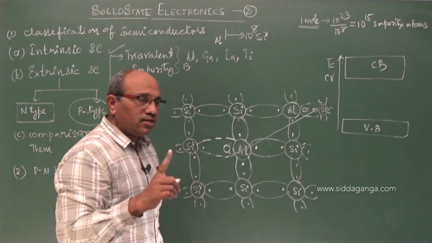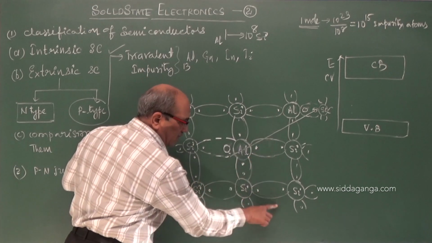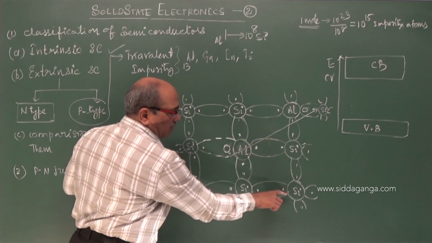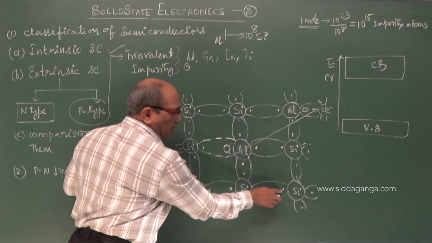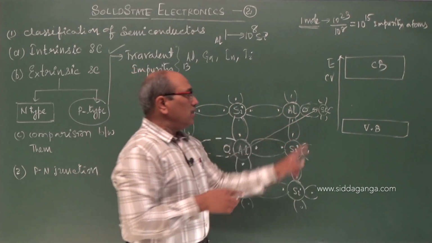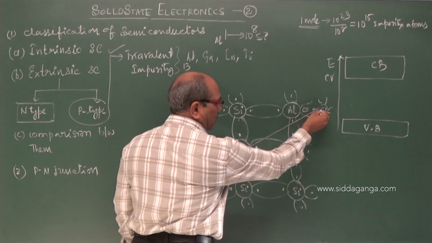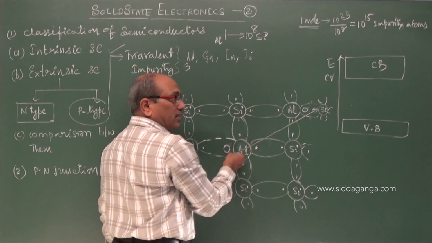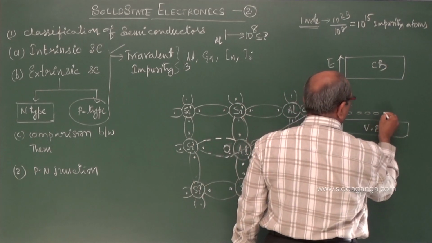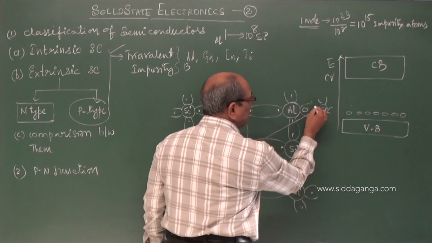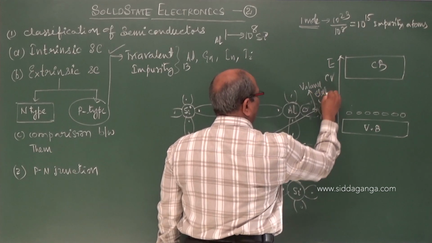I hope you are understanding. To get an electron from this, what is the duty? First I have to break the bond, and also I have to supply energy to free it from the silicon, and it becomes free and comes to this. But here it is not necessary to break the bond, it is open. One energy is enough to separate it from the silicon and get it done. That energy is minimum, almost equal to the holes' weight where the electrons are available, because this is a valence electron.